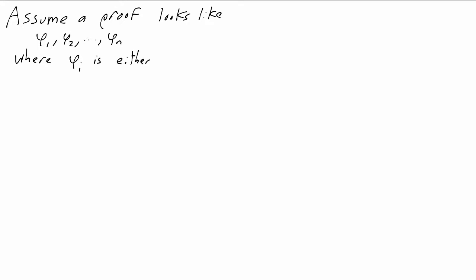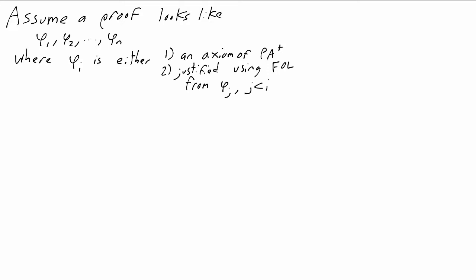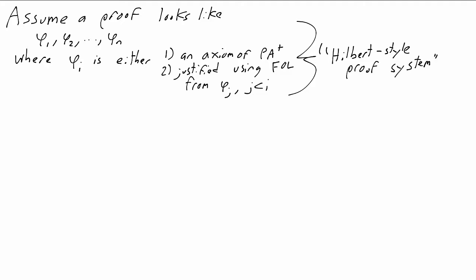For the sake of this explanation, I'm going to assume that a proof from the axioms of PA+ is a finite sequence of formulas, say phi0, phi1 through phi n, so that each formula is either an axiom of PA+ or is justified from previous steps. This is the typical setup for what is called a Hilbert-style proof system, but if your preferred approach to first-order logic is natural deduction or something else, you might expect proofs to look a little different.